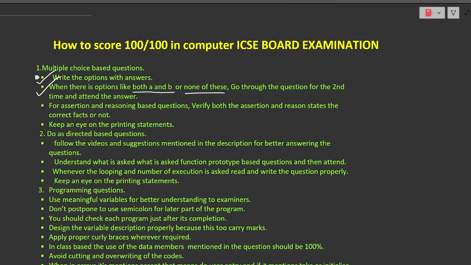And if you find that your reason is correct and assertion is correct, and you do not find any connectivity between the assertion and reason, then choose option number 2. Very simple, right? Okay. Now let us look at printing statements.